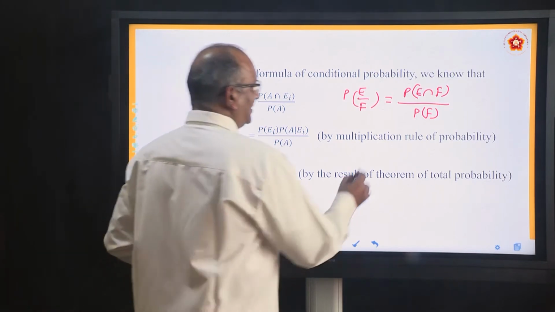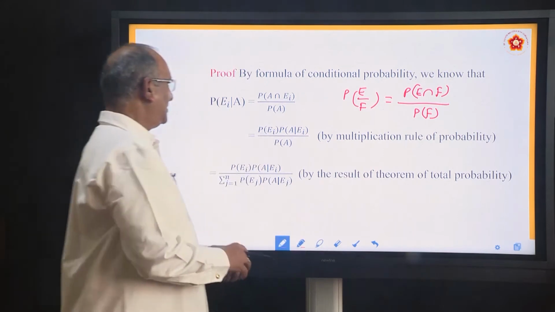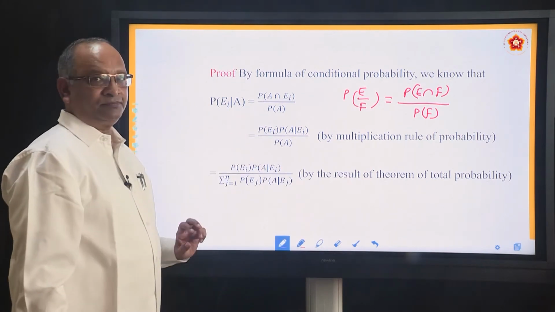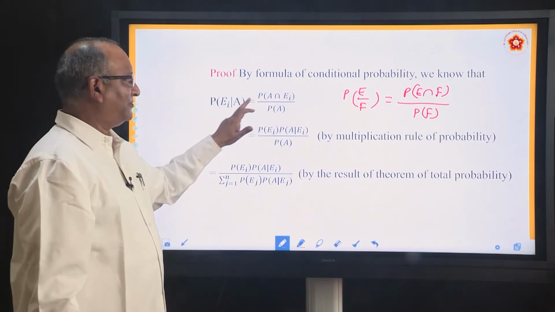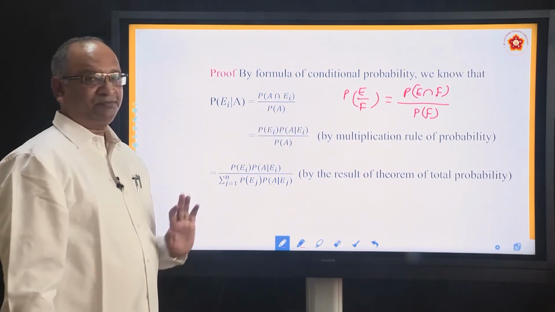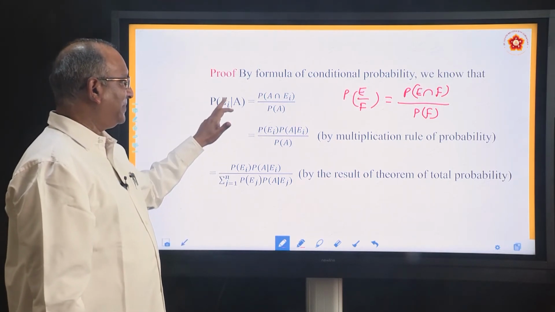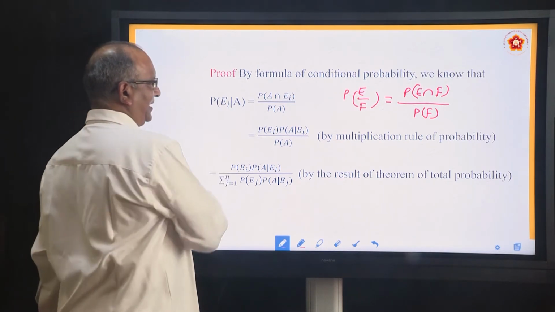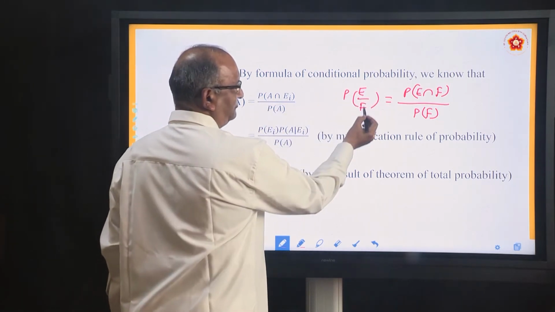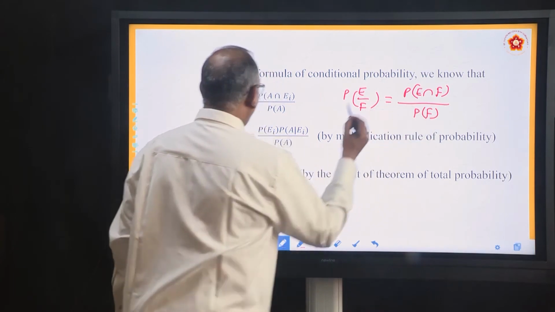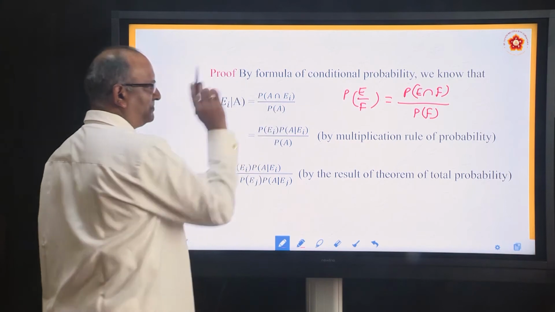So, if you bring this to this side, you get P(E intersection F). This particular thing we will substitute. Clear? P(EI by A). This is the formula: E by F means E intersection F by PF. Similarly, EI by A means P(A intersection EI) by PA.